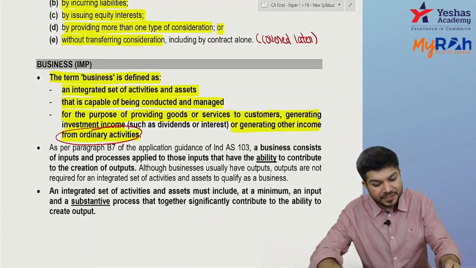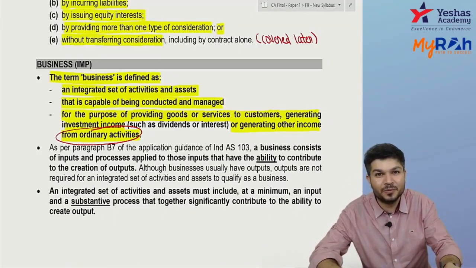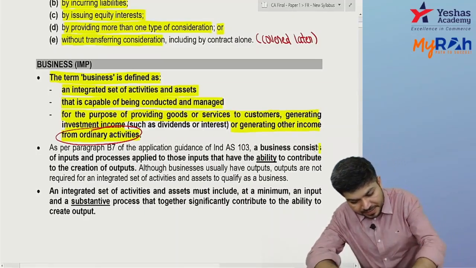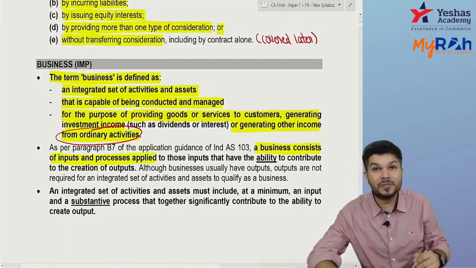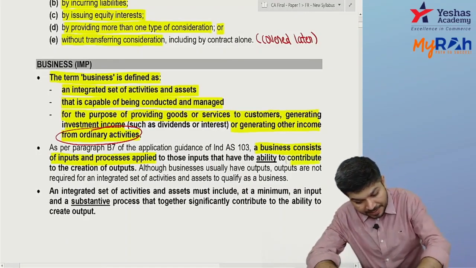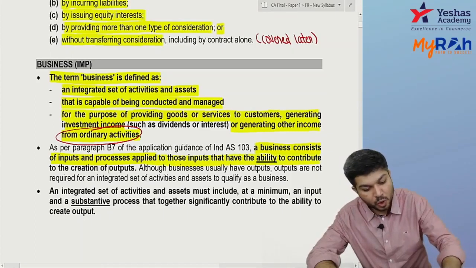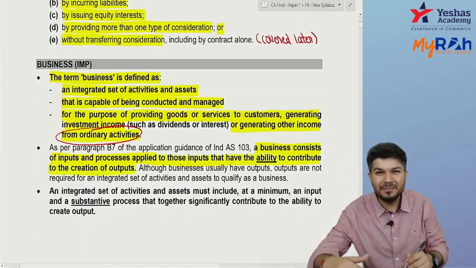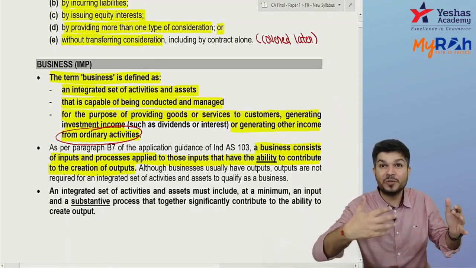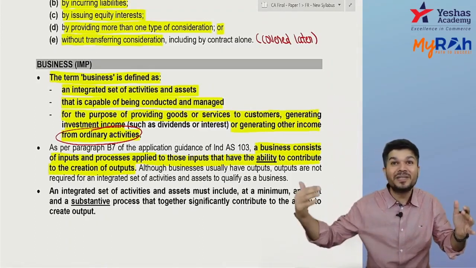Now, there's an application guidance given under Ind AS 103. They are telling business consists of inputs, and processes applied to those inputs that have an ability to contribute to the creation of outputs. So can I say business will have inputs, it will have processes, and it has an ability to create output.